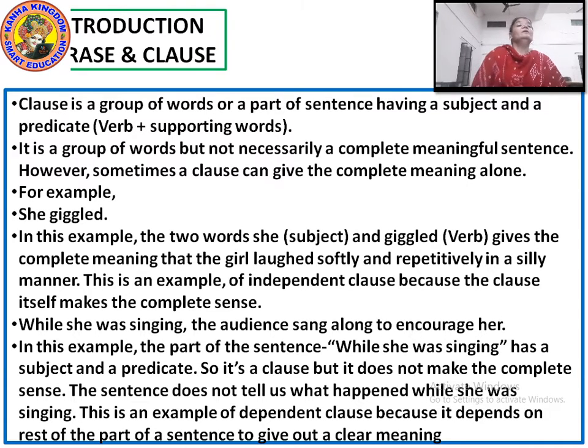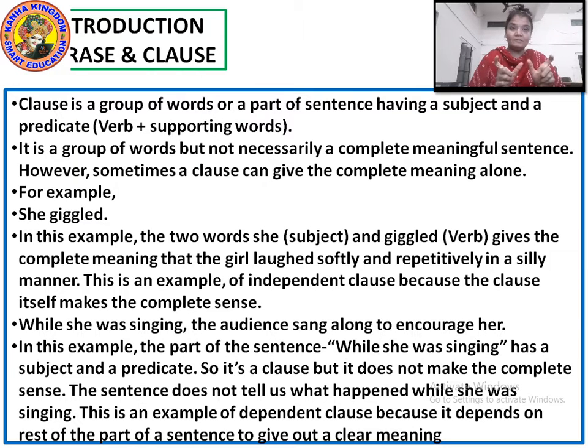Again here, in the sentence while she was singing, the audience sang along to encourage her, while she was singing is the group of words and that is the clause, but this group of words is not making any complete sense. The sentence does not tell us what happened while she was singing.